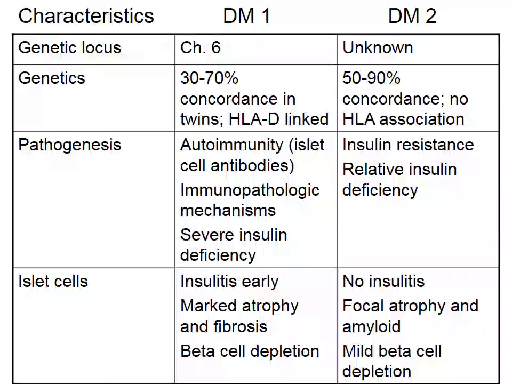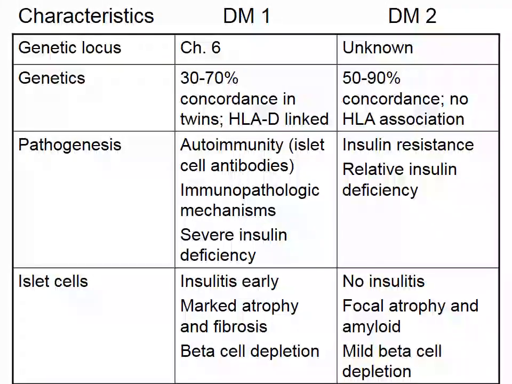The main pathogenetic mechanism in type 1 diabetes mellitus is autoimmunity. There will be islet cell antibodies and there will be severe insulin deficiency. In type 2 diabetes, there will be insulin resistance and there will be relative insulin deficiency due to beta cell dysfunction.